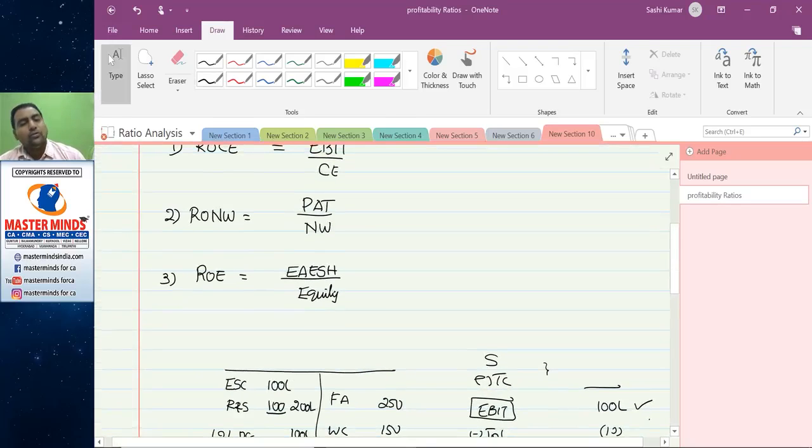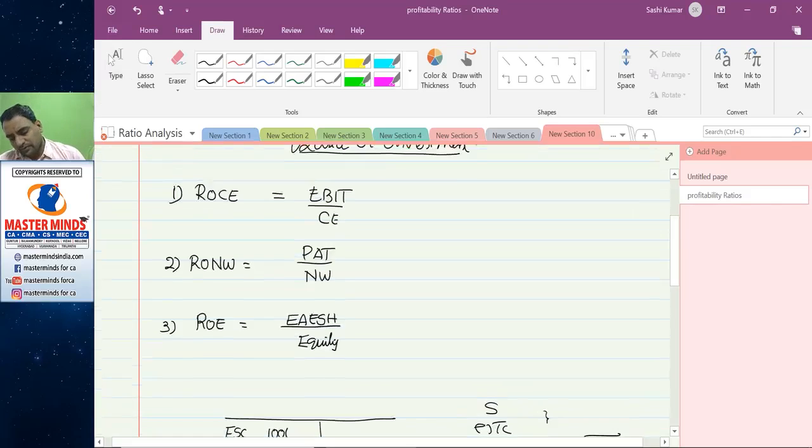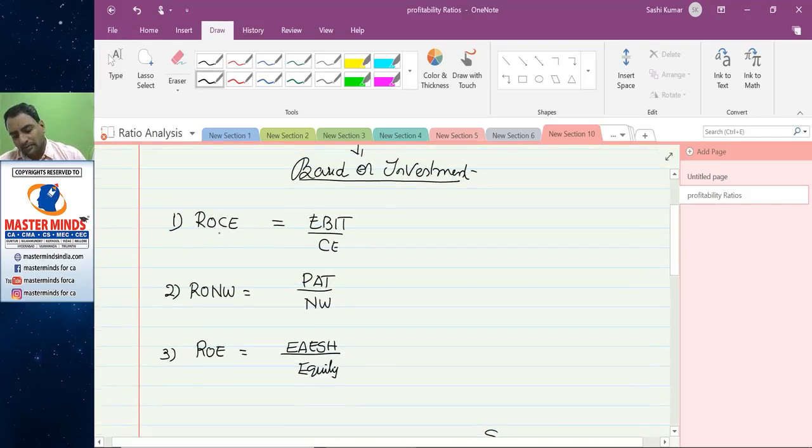So if you want to know the total return available to the investors or finances, you must compute return on capital employed. It tells you that you had 100 lakhs profit on an investment of 400 lakhs, which makes it 25%.